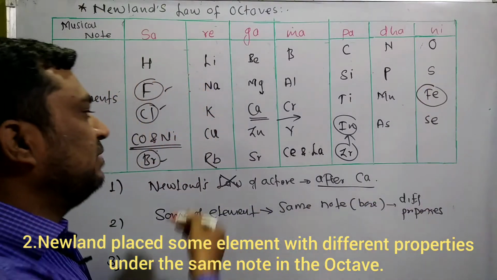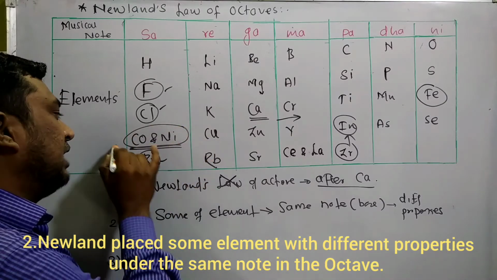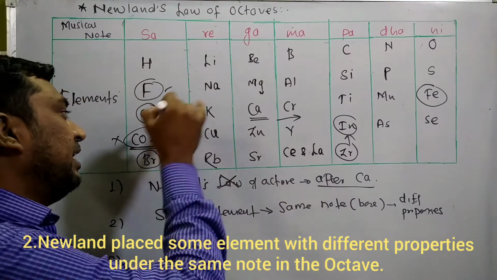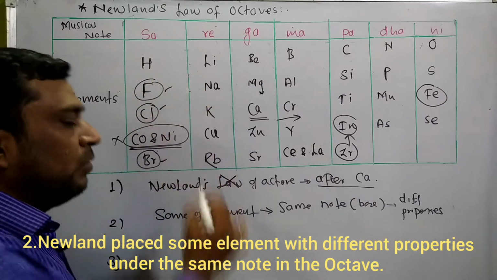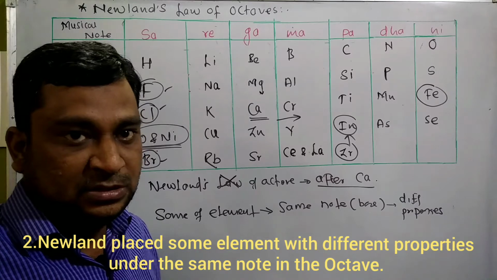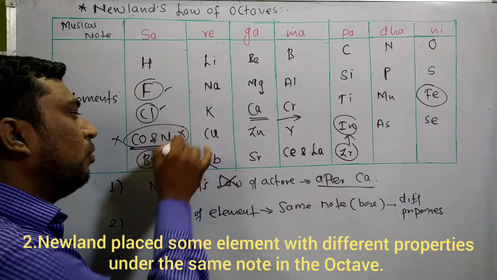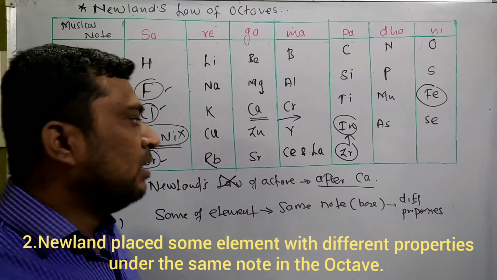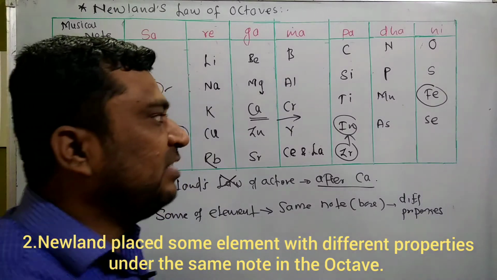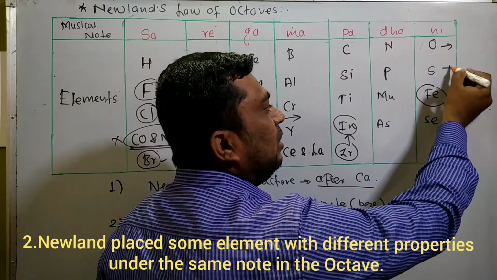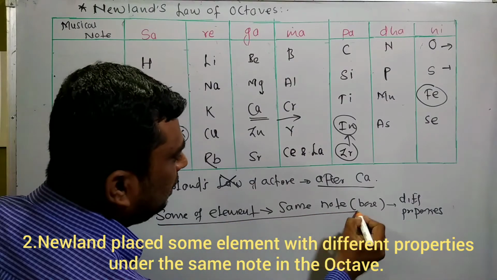So cobalt and nickel are not placed at their exact place, but are placed under the note of Sa, where the remaining elements like fluorine and chlorine belong to the halogens. That's why the place of cobalt and nickel is completely wrong. Cobalt and nickel match with ferrous, Fe, but Fe is placed along with oxygen and sulfur, which are non-metals. That's why this is the second drawback.